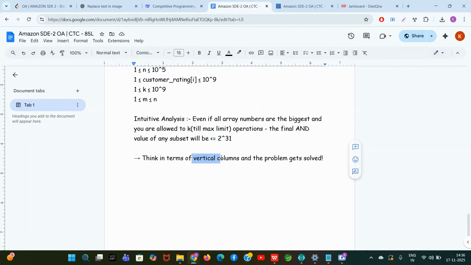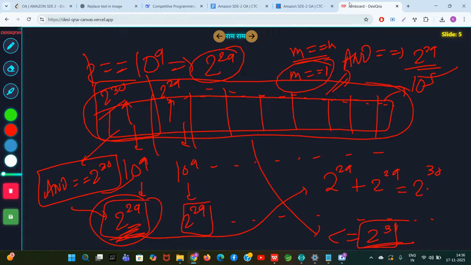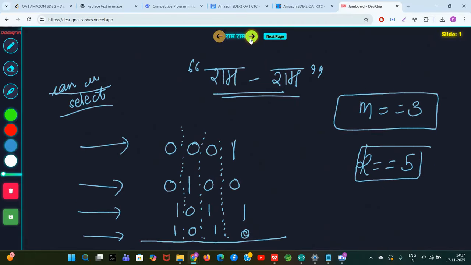Now think in terms of vertical columns and the problem gets solved. So guys, see, this is the solution of the problem. Listen. So you can see that there are multiple different columns, right? Let's say the array given to you was 1, 4, 11, 10.